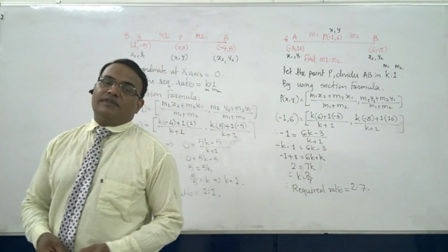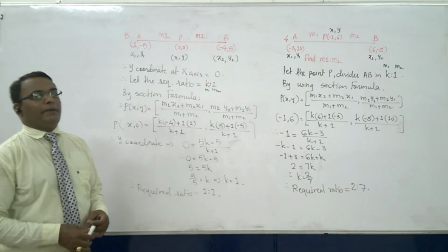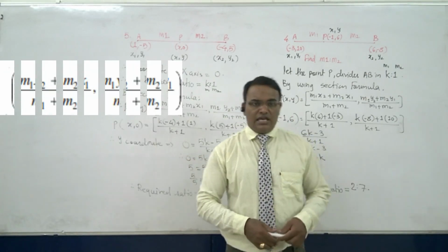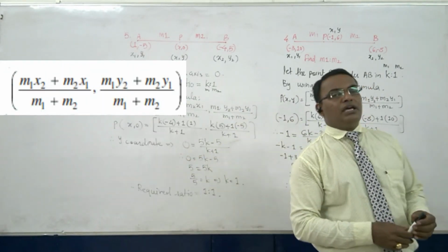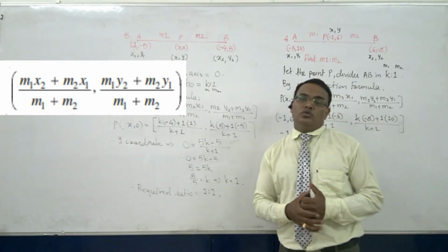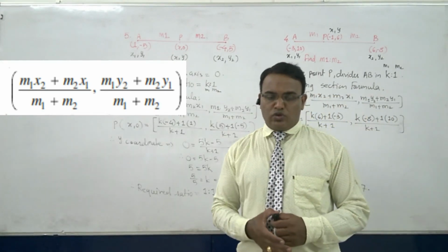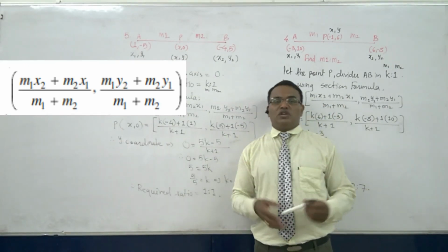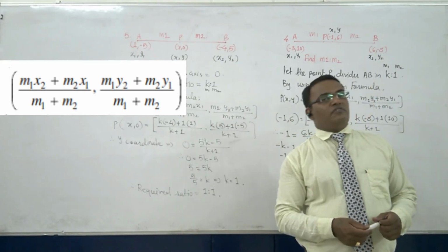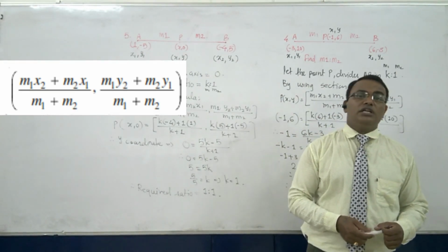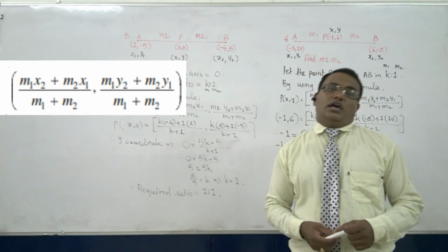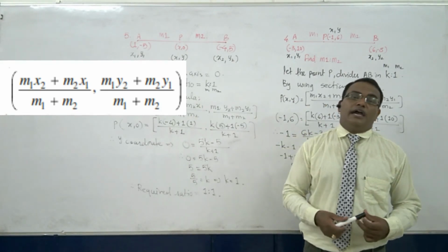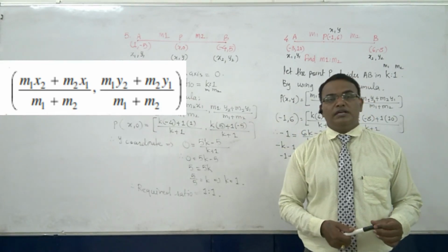The first 5 sums of the whole exercise 7.2 depend on the section formula. What is the section formula? Here it is. If a point P divides the line AB in the ratio m1 is to m2, then the coordinates of point P can be found using the section formula as P of x comma y is equal to m1 x2 plus m2 x1 divided by m1 plus m2 comma m1 y2 plus m2 y1 divided by m1 plus m2.